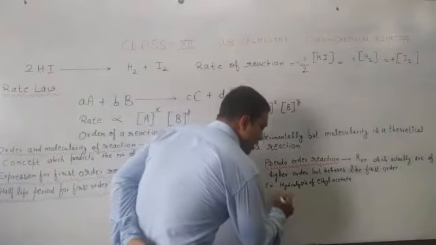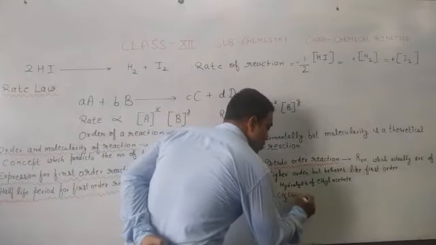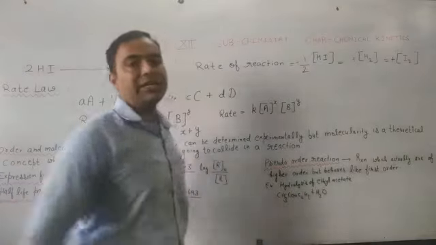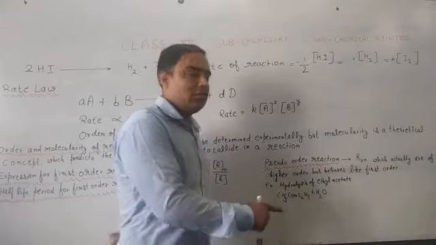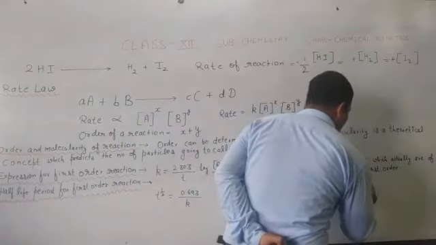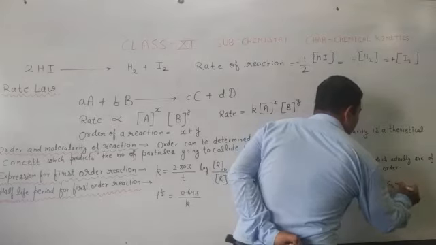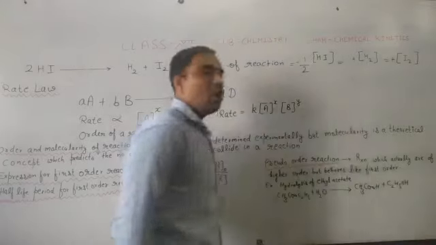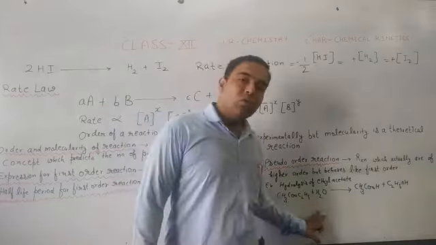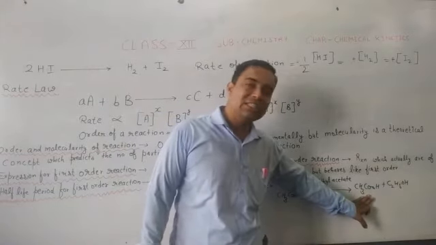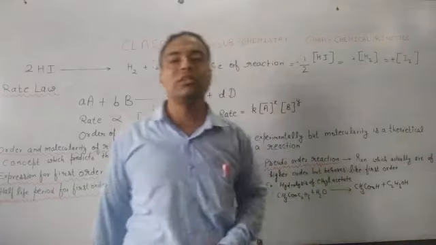So we are taking ethyl acetate, CH3COOC2H5, and we are hydrolyzing it. Now it will form what? CH3COOH plus C2H5OH. Hydrolysis of ester will form products ethanoic acid, CH3COOH, and ethanol, C2H5OH.